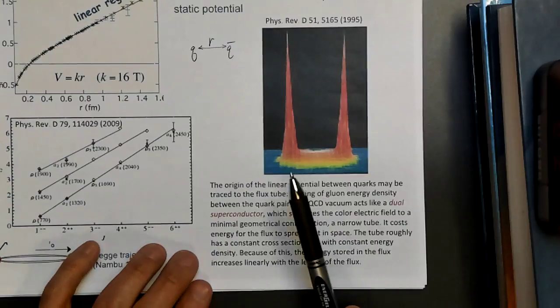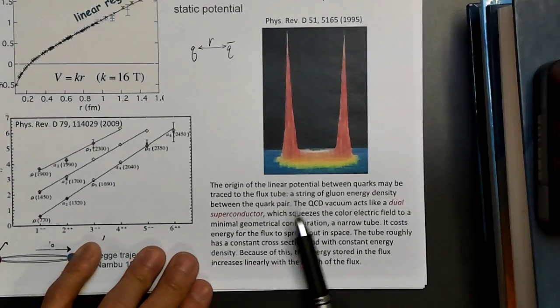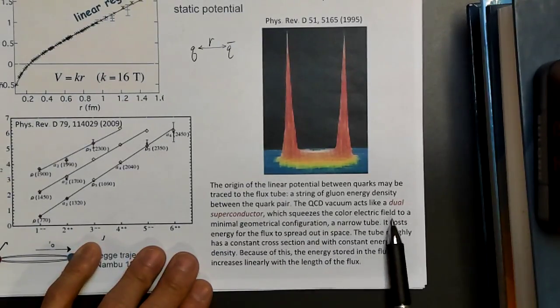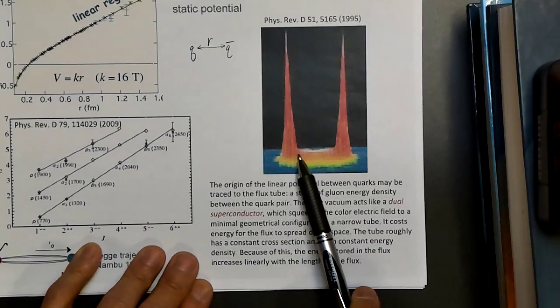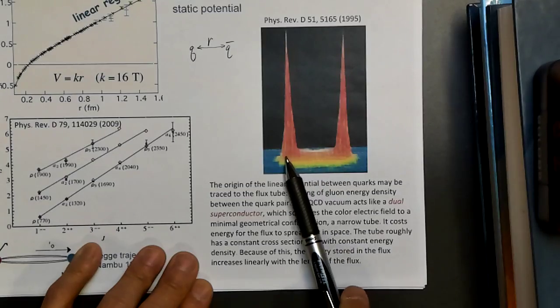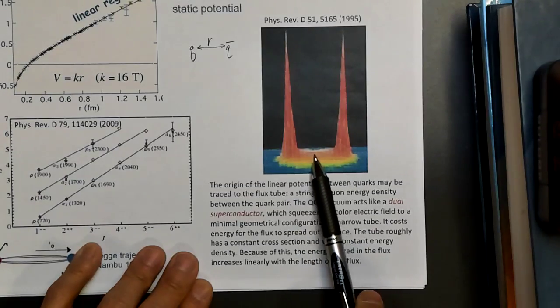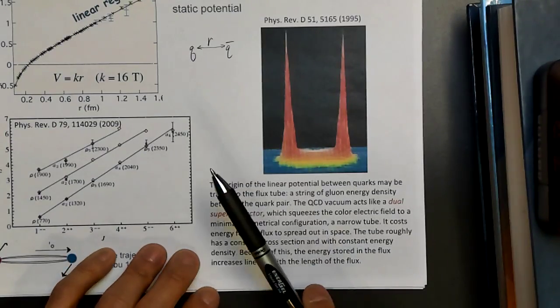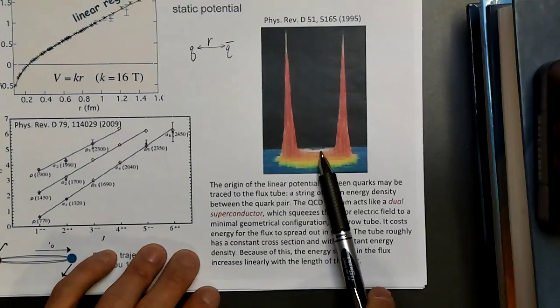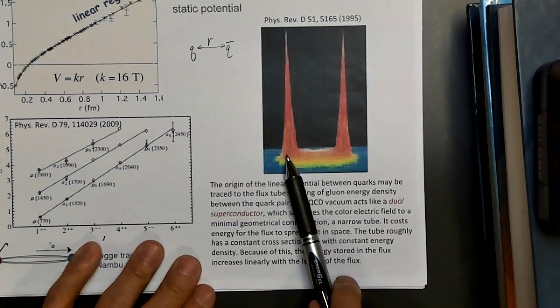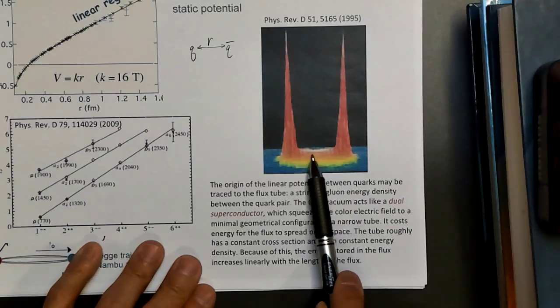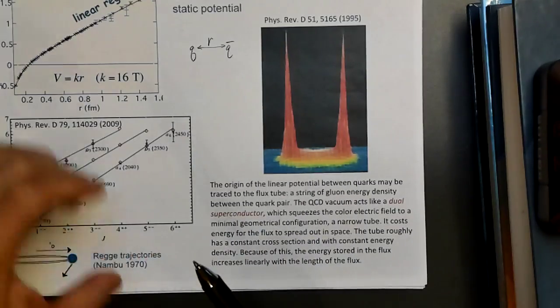So this is what's called a dual superconductor, in that it expels the color electric field, the quantum chromodynamic electric field. Essentially it's trying to minimize the region in which the color electric field is non-zero. That's why it narrows the coverage of the color electric field, and that's why it's compacted into this flux tube.